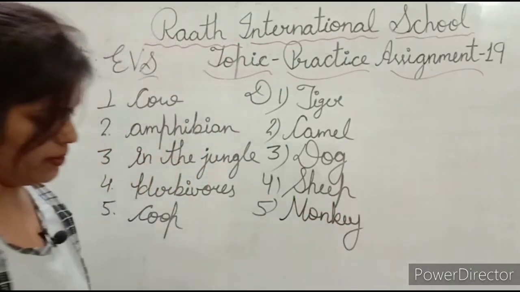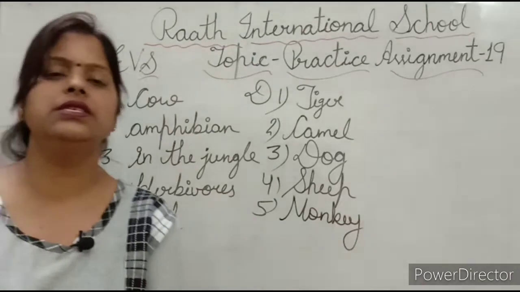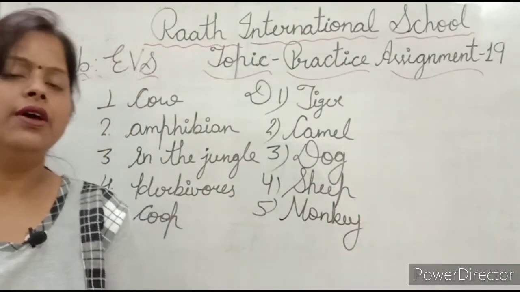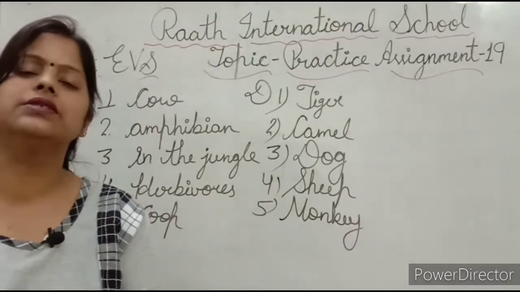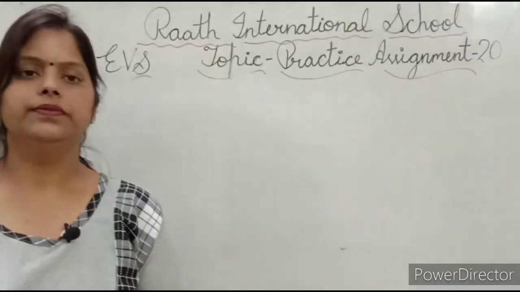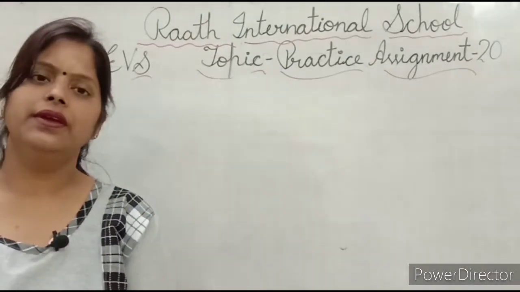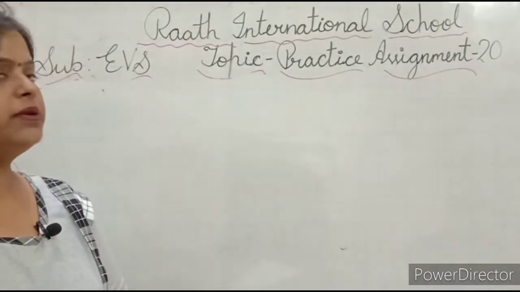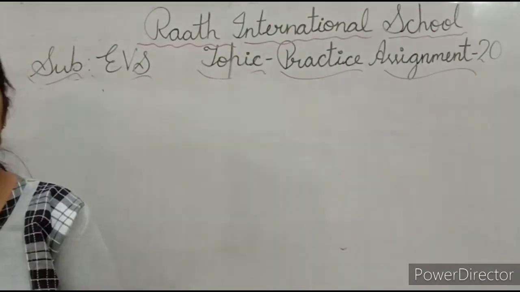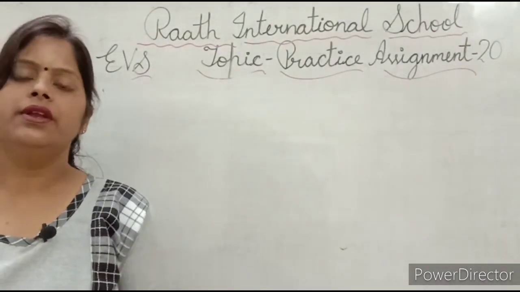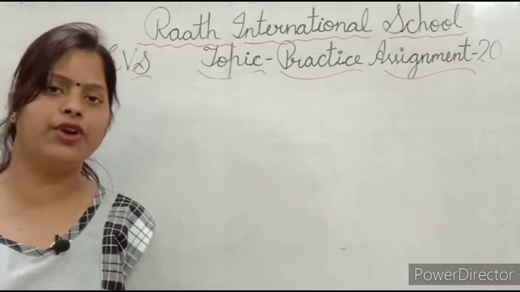M-O-N-K-E-Y. Monkey. So my dear kids, this is our practice assignment 19 we have done. Now let's discuss practice assignment 20. Hello students. Now practice assignment 20. Beta, what's your chapter name of 20? Yes, world around us. In this chapter, we got the knowledge about different types of landforms and water bodies.